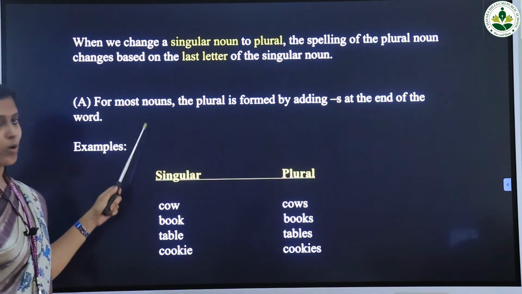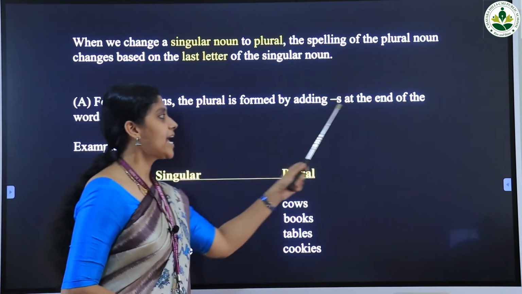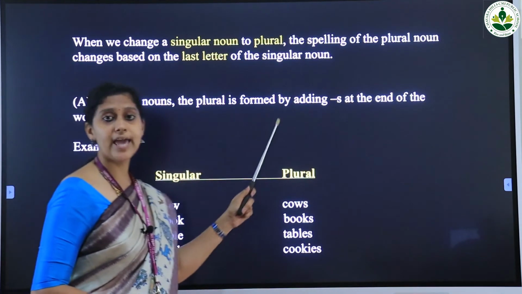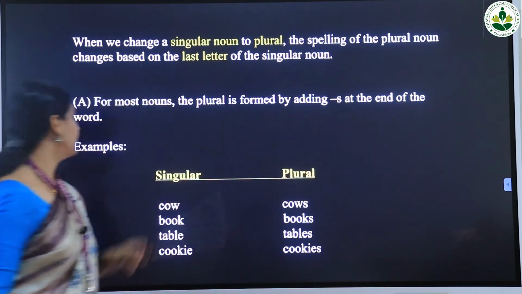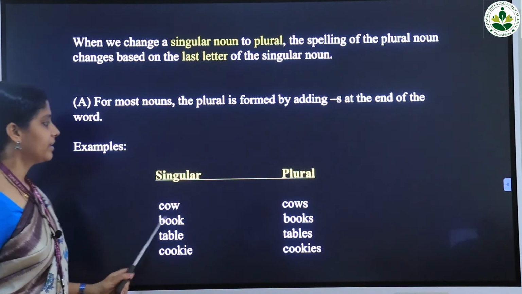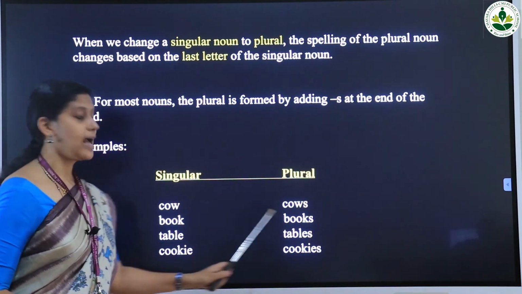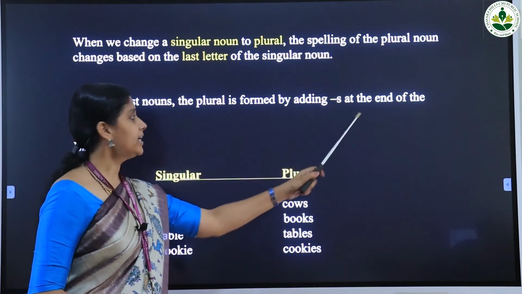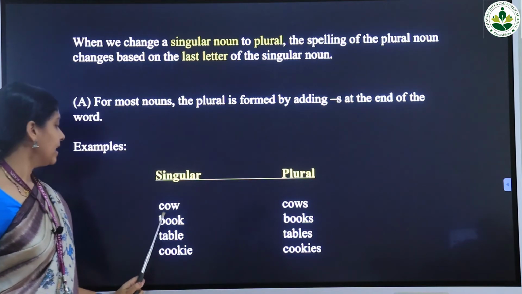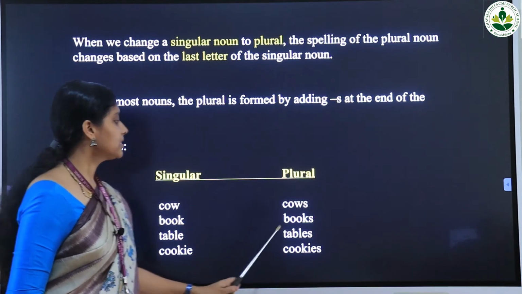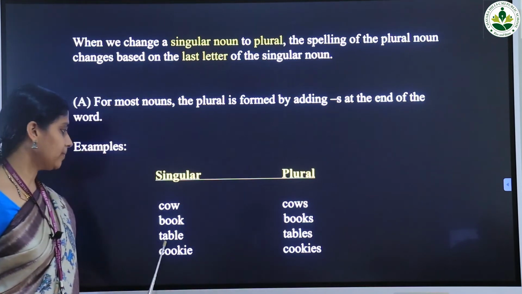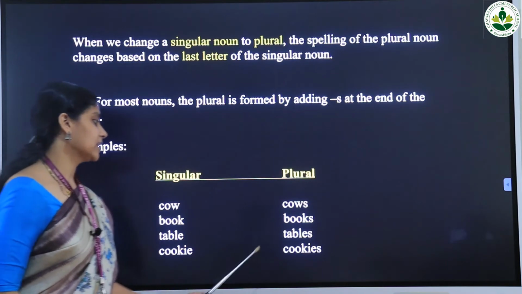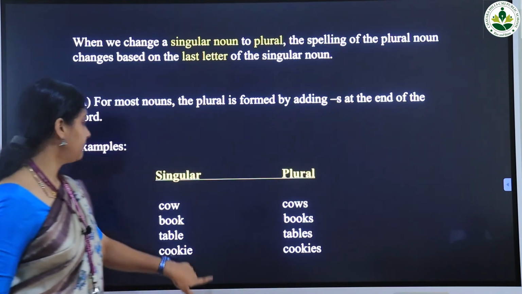For most nouns, the plural is formed by adding s at the end of the word. Examples: cow, and the plural form of the word cow is cows. Here, the plural is formed by adding s at the end of the word. Next is book and the plural form is books. Table, tables. Cookie, cookies.